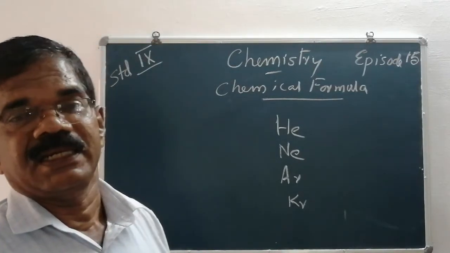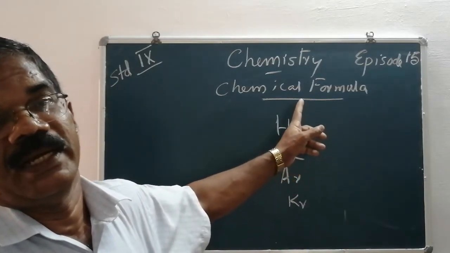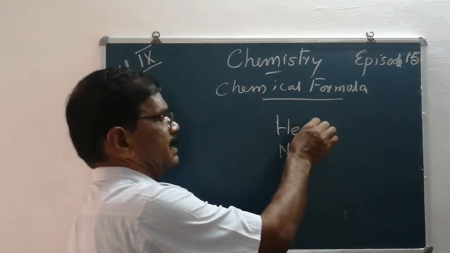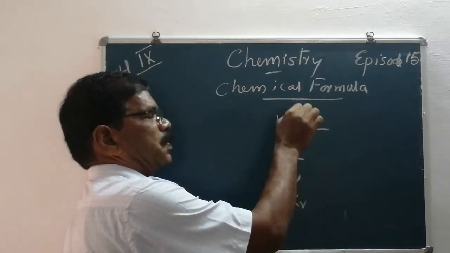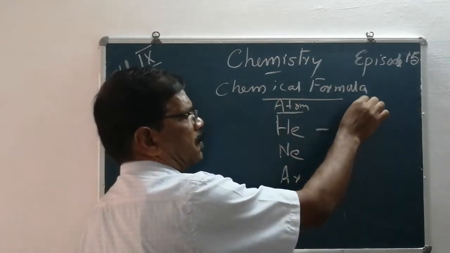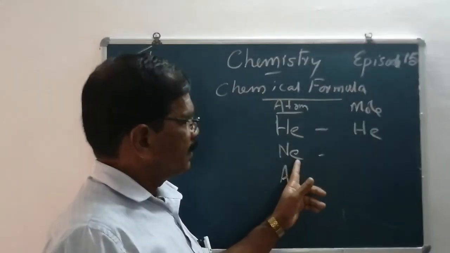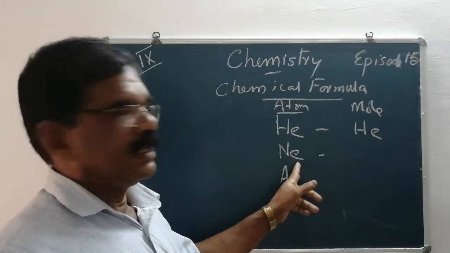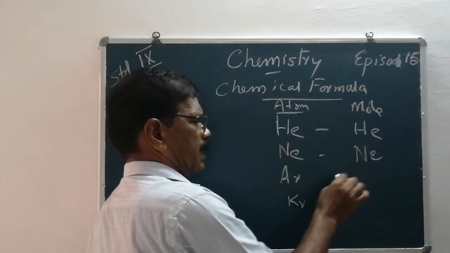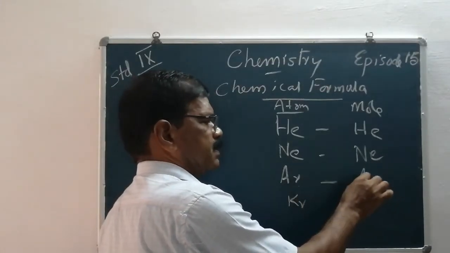They do not take part in chemical reactions. They are chemically inactive, so they are called inert gases. In the case of these inert gases, in the case of atom, He. In the case of molecule also, He. Neon, Ne represents one atom, and at the same time Ne represents one molecule. Argon, Ar represents one atom, Ar also represents one molecule.